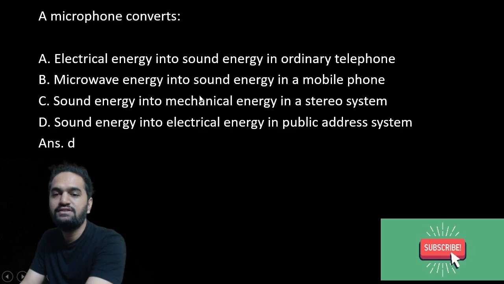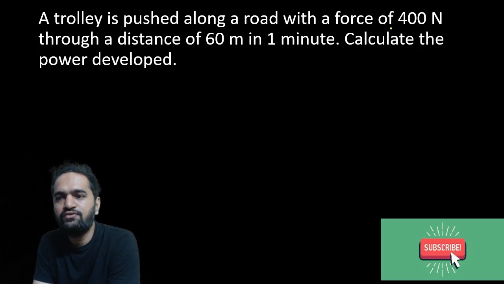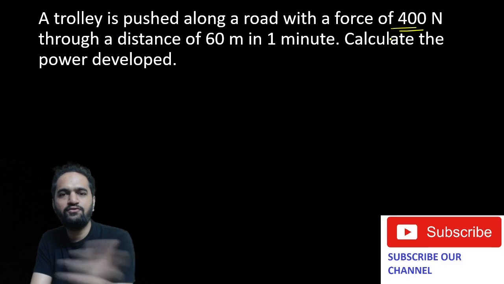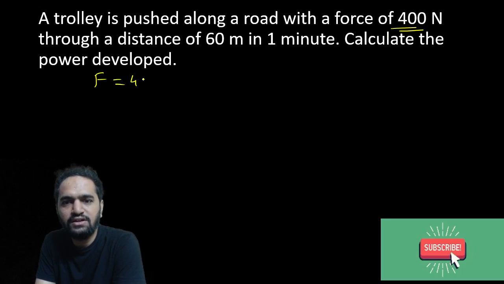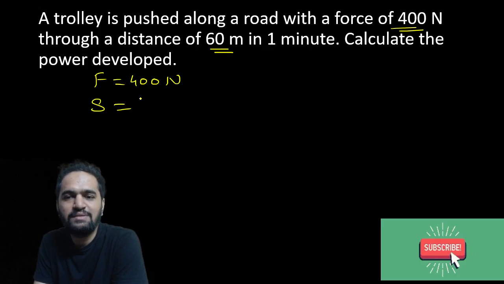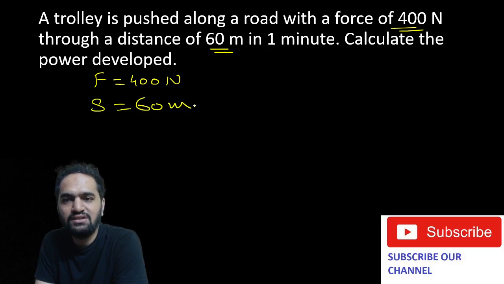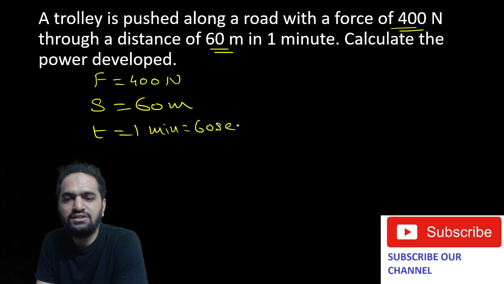Let me tell you what the answer is. They are asking us that there is a trolley being pushed along the road with a force of 400 newtons. So you can just write those details. Force is 400 newtons here. Now they are saying the distance covered was 60 meters, so that is S, the displacement, 60 meters. What about time? Time given here is 1 minute, but as you know, it has to be converted to seconds. So 60 seconds.